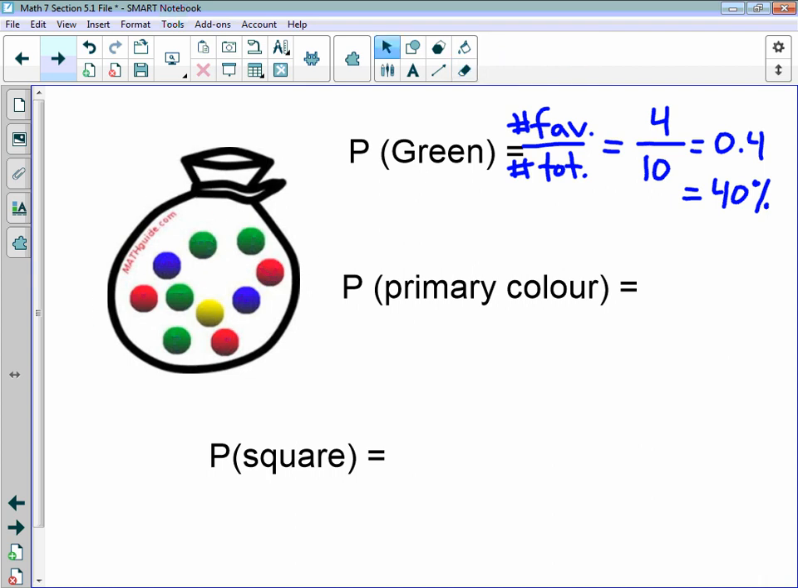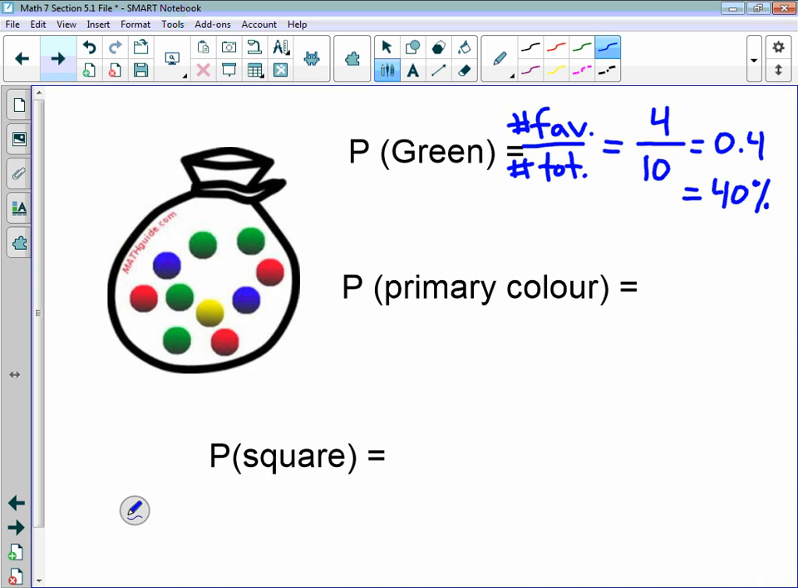Now we could also be asked, what is the probability of drawing a primary color out of this bag? Well, a primary color is a color that needs to be used to make other colors. You can't make it using other colors. So our primary colors, remember in our color wheels from elementary, are blue, red, and yellow. Blue and yellow makes green, blue and red makes purple, yellow and red makes orange. So blue, red, and yellow are primary colors.